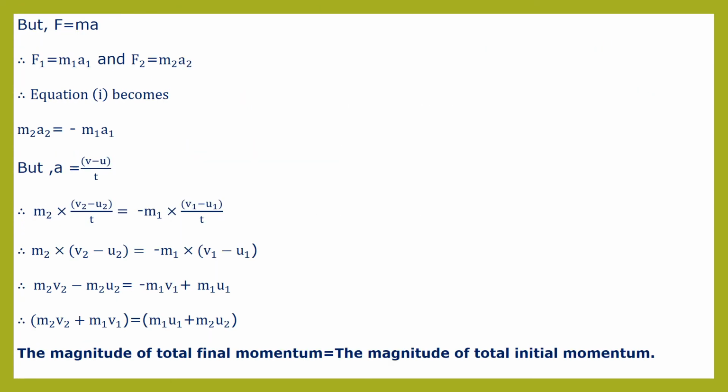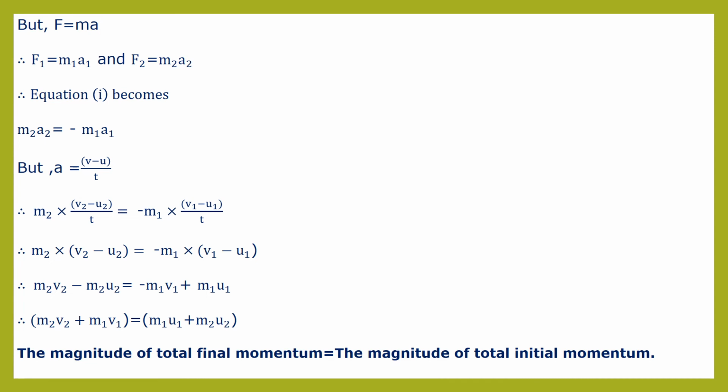But we know, children, that applied force is the product of mass and acceleration. That is F is equal to m into a. So for object A, F1 is equal to m1 a1, and for object B, F2 is equal to m2 a2.